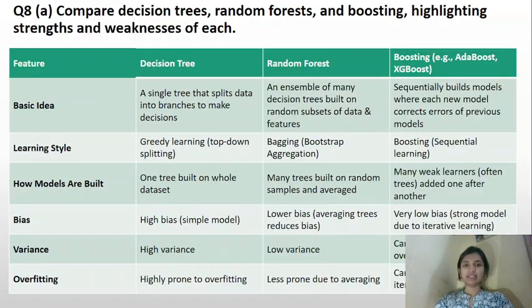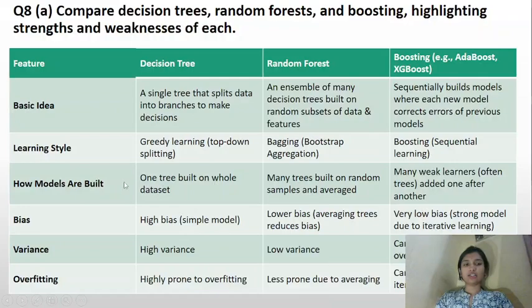Basic idea: a single tree that splits data into branches to make decisions is called a decision tree. An ensemble of many decision trees built on random subsets of data and features is called random forest. Boosting sequentially builds models where each new model corrects errors of previous models. Learning style: decision tree, greedy learning; random forest, bagging; boosting, sequential.